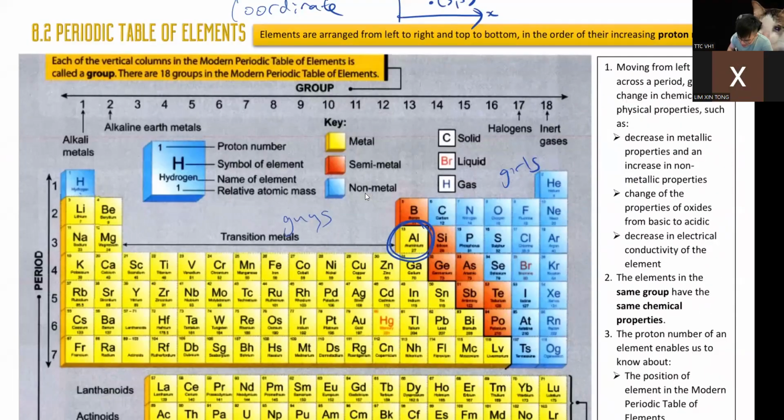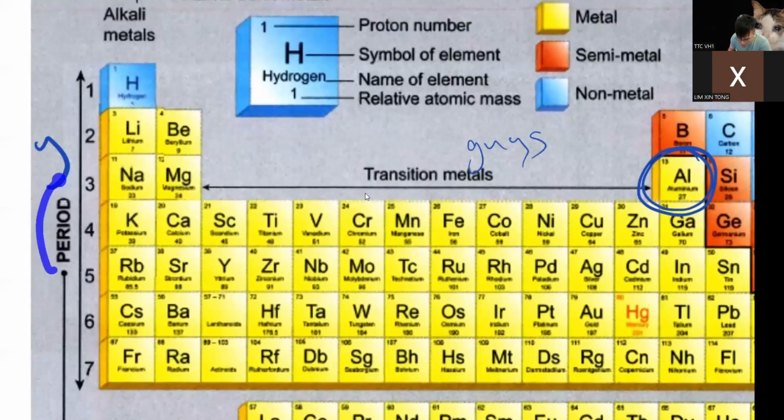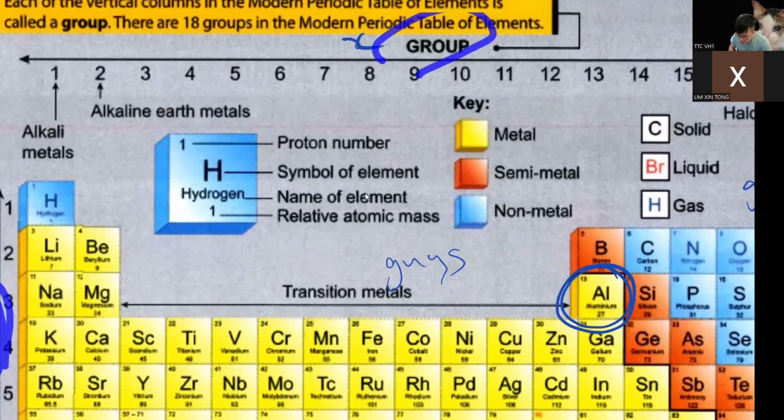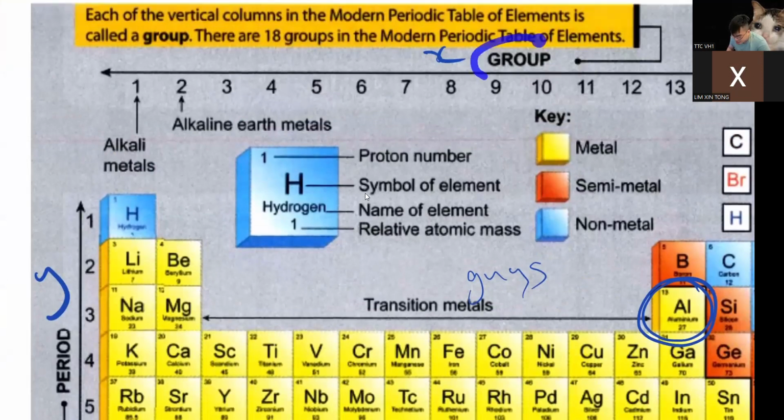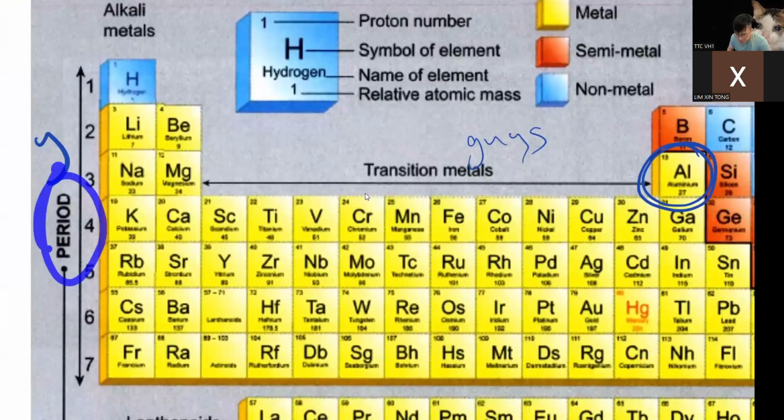The periodic table works the same way. We have an x-axis and a y-axis, but instead of calling them that, we have special names. The x-axis is called groups, and the y-axis is called periods. X-axis group, y-axis period. This one you need to know and remember. Again, x-axis group, y-axis period.